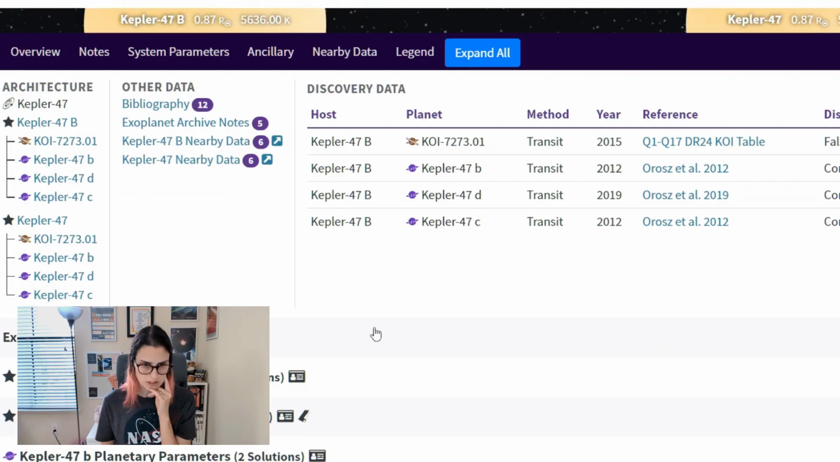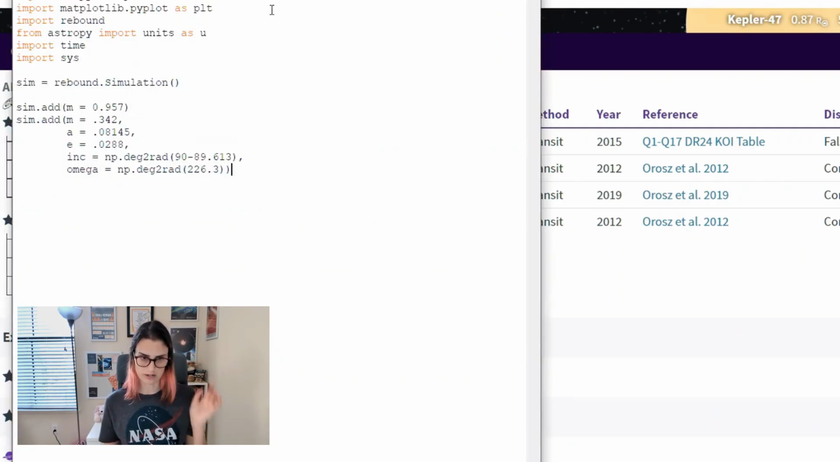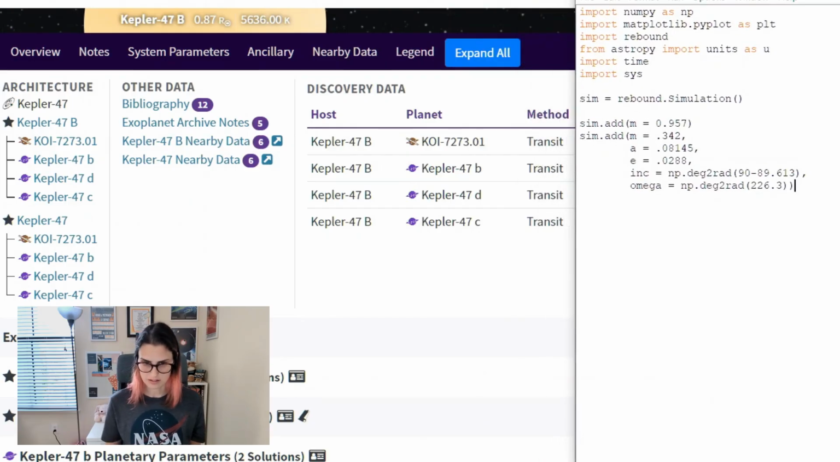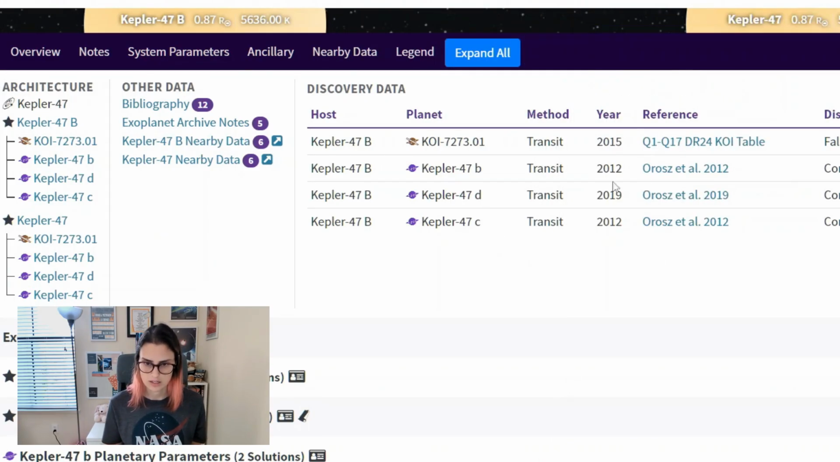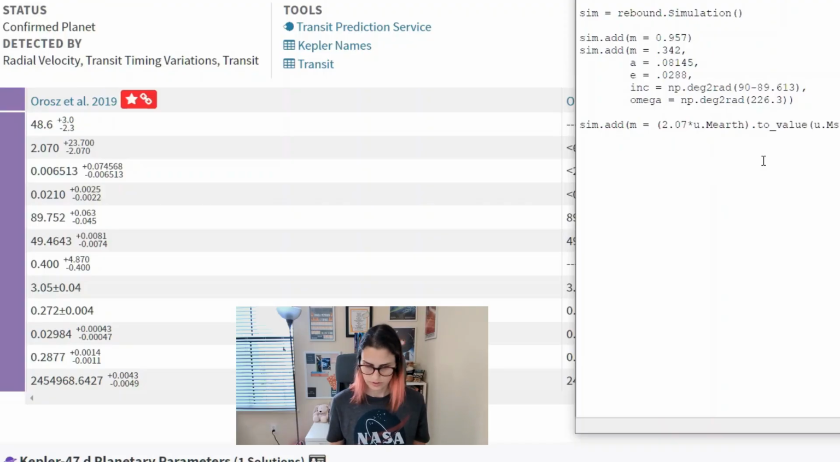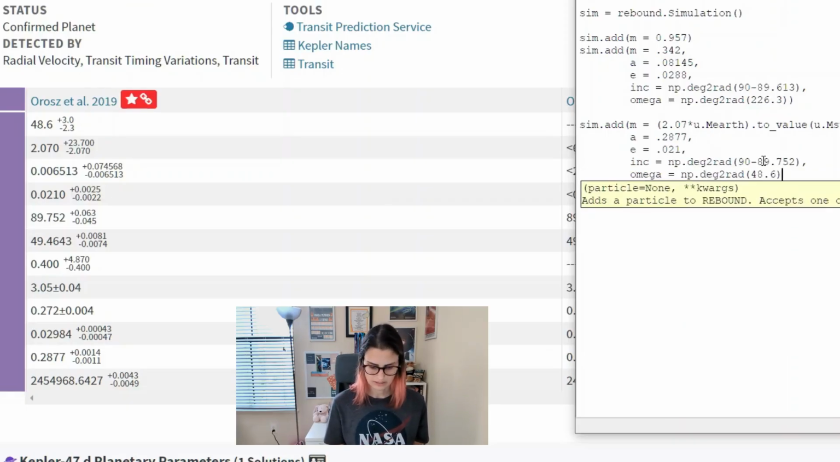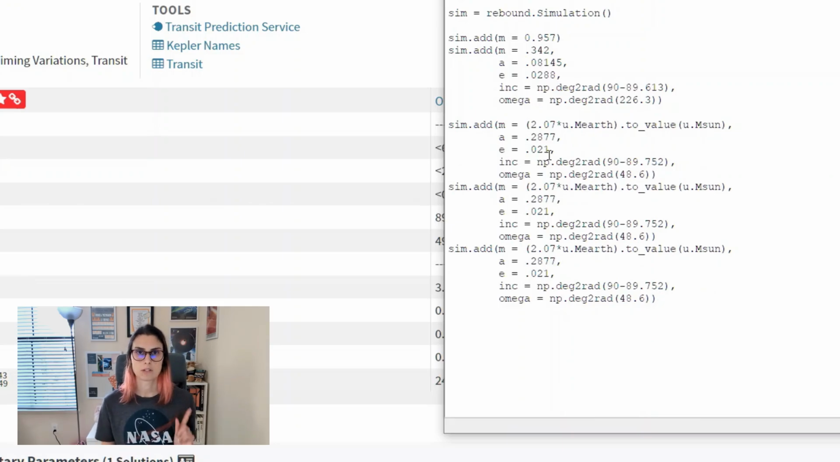Now hopefully the Exoplanet Archive will be helpful and give us the planetary information. 3 planets in this system that we know of. First is 2.07.2877. I guess that's everything. Now, notice I didn't have to specify the primary here because it automatically adds things relative to the center of mass of the system. So it will automatically add it as a circumbinary planet. You would have to specify the primary if you wanted to make it a circumstellar planet.